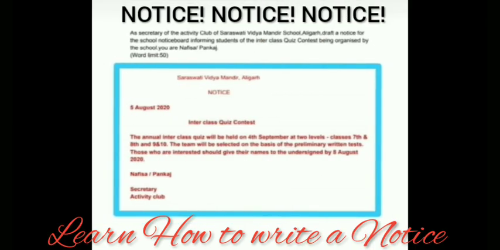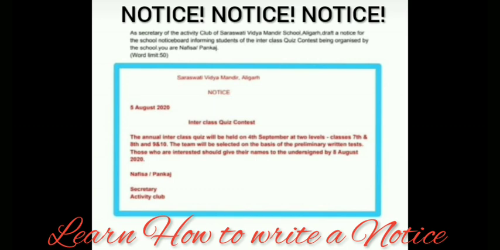Now you can see one notice here. First of all, let's discuss the question. As secretary of the activity club of Saraswati Vidya Mandir School, Aligarh, draft a notice for the school notice board informing students of the inter-class quiz contest being organized by the school. You are Nafisa Pankaj. You can see that everything is given in the question: institution name, your designation, your name, and activity. So you only have to arrange the things into the format.